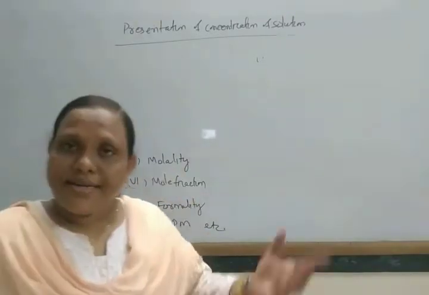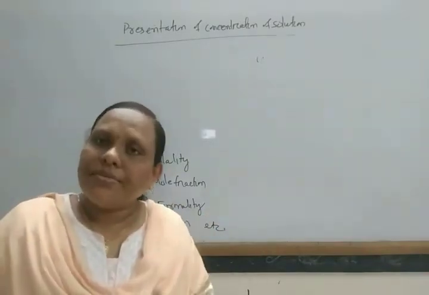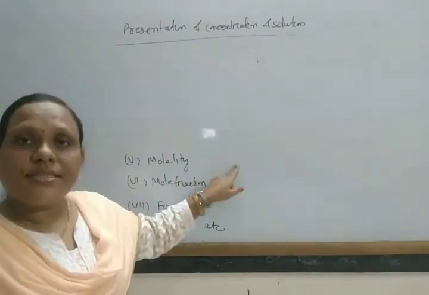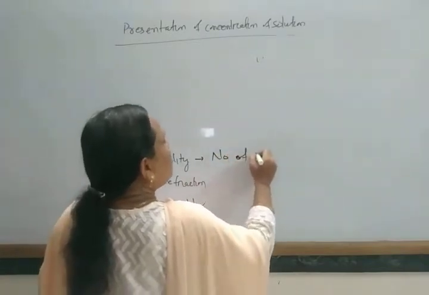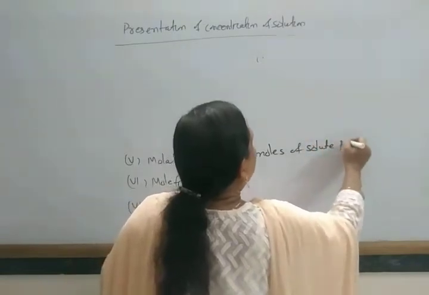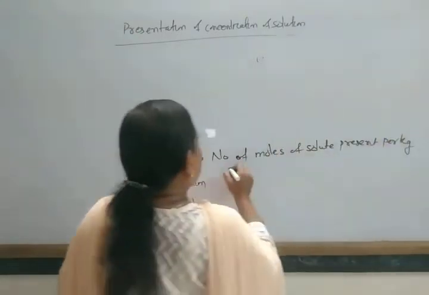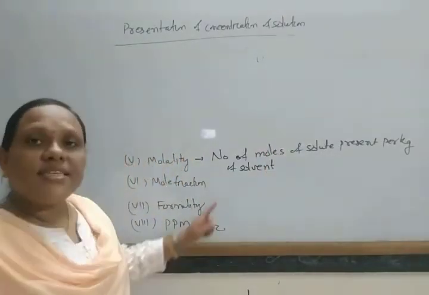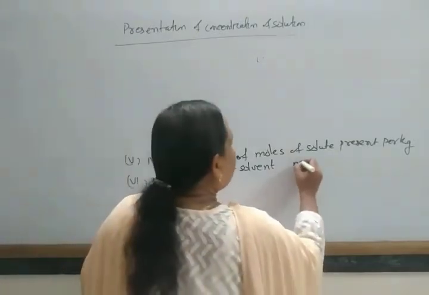In molarity, it is the number of moles of solute present per liter of solution, and here it is per kg of solvent. So this is known as your molality. It is represented by a letter m.